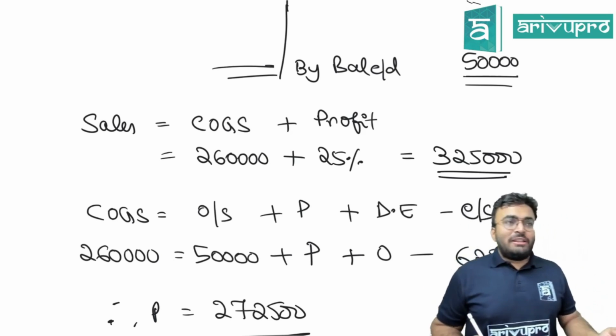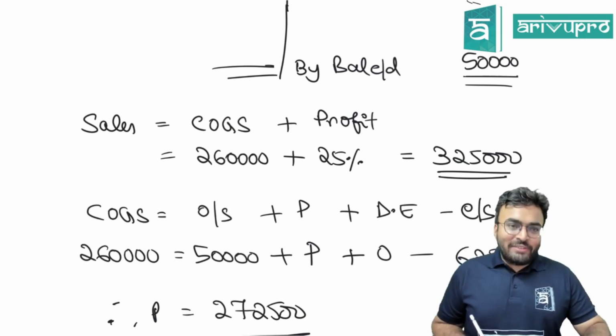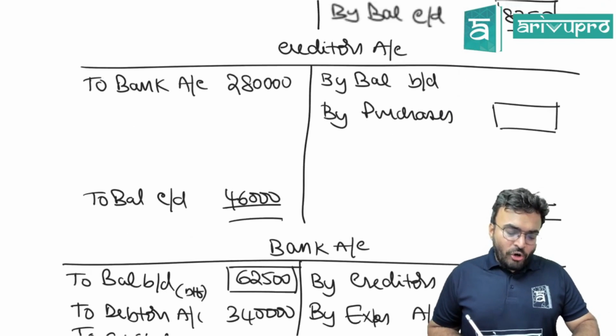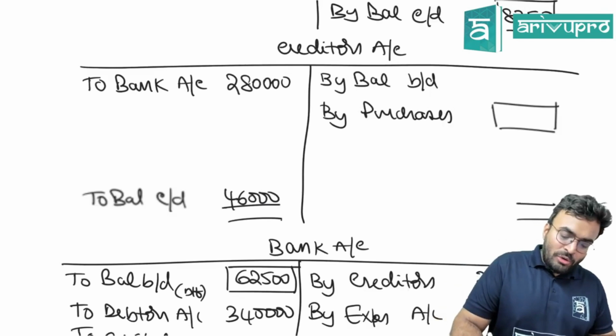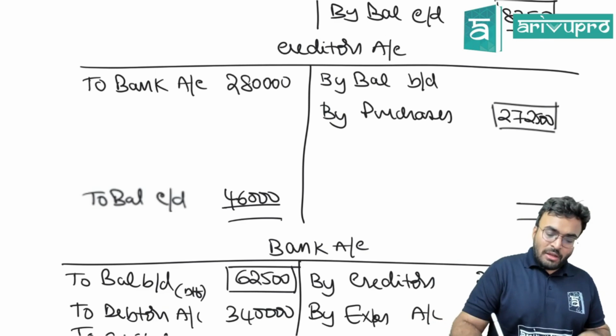Obviously, I can't go slower than this. This is the last day. Okay, 2,72,500. Now, what will I do? Go into creditors ledger and put 2,72,500. When? How much? That is opening balance.